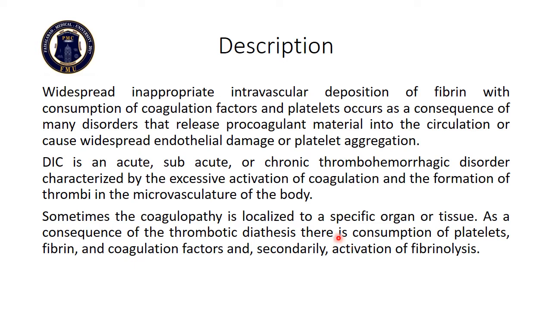So what happens in a DIC is that there is inappropriate activation of the coagulation cascade, which leads to deposition of fibrin or clot formation in the circulation. As a result of widespread coagulation, the platelets and other coagulation factors are utilized, and as a result there is a bleeding tendency. So this is a thrombohemorrhagic disorder. That's why it is called a thrombohemorrhagic disorder.